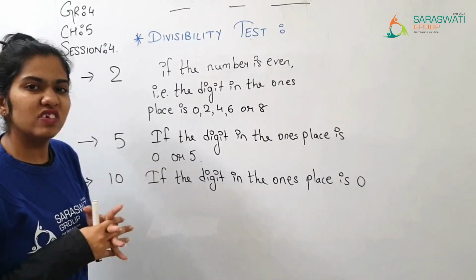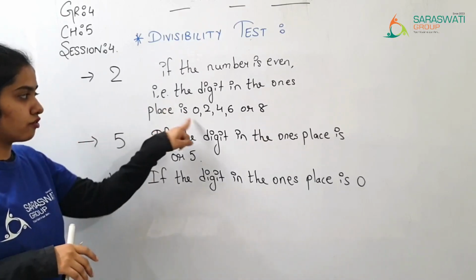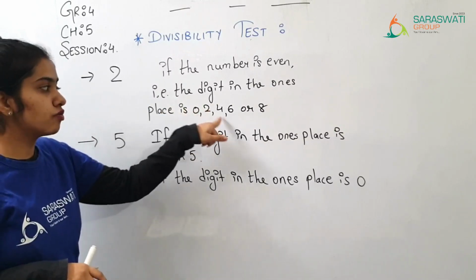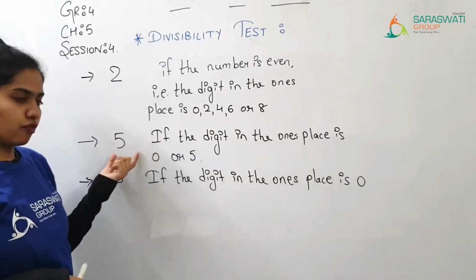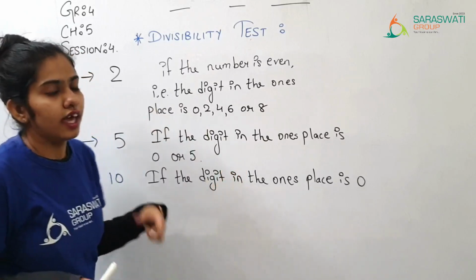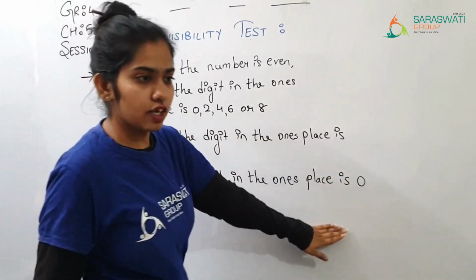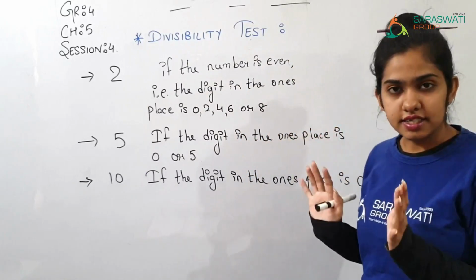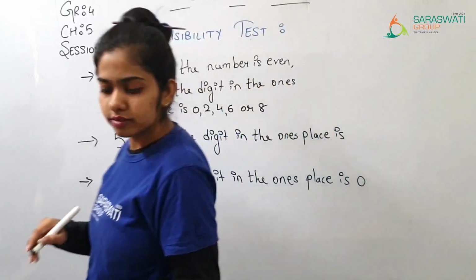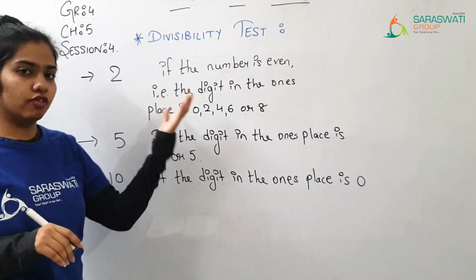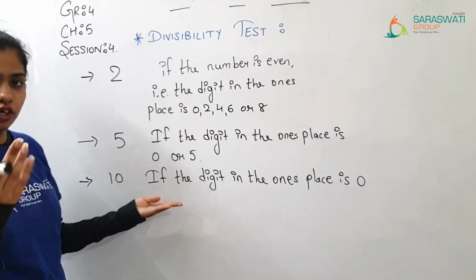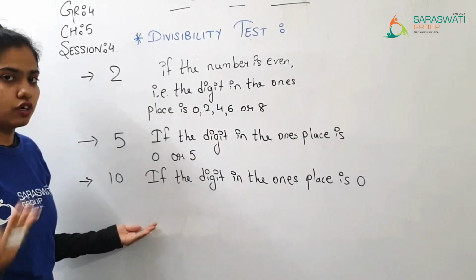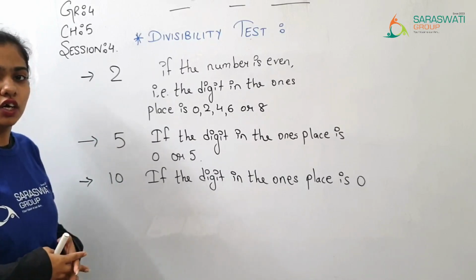To find whether a number is divisible by 2, you have to see this number: 0, 2, 4, 6 or 8. For 5, 0 and 5, and for 10 only 0. Now this is your divisibility test. Okay, so now if you want to copy it down in your book, you can pause the video and copy it down in your book.